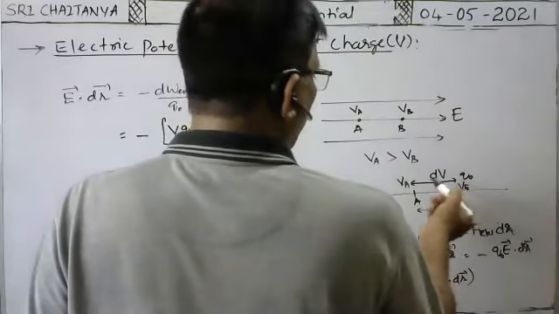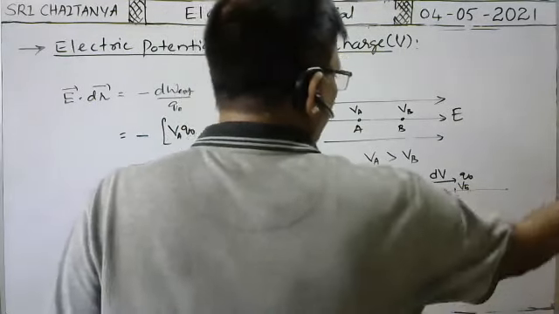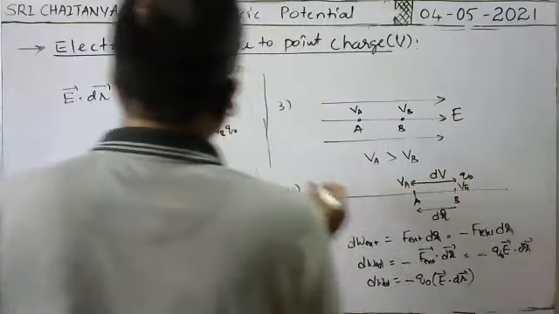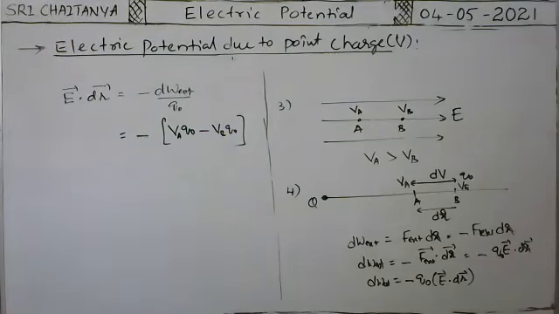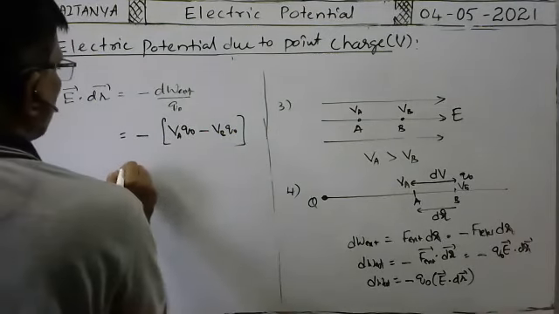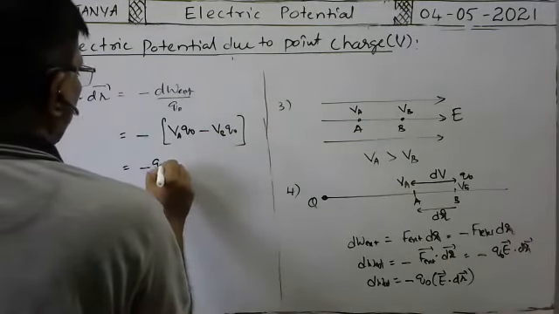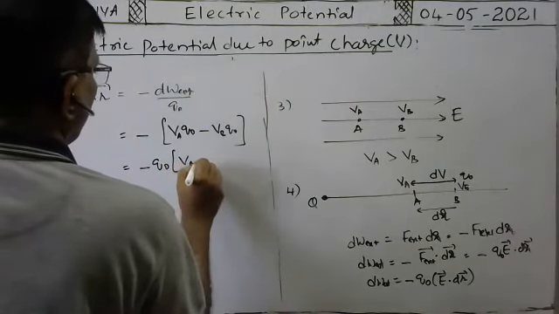To bring the charge from this point to this point, from this work done we subtract this work, that is minus. From this you take Q naught common, so minus Q naught into (VA minus VB).